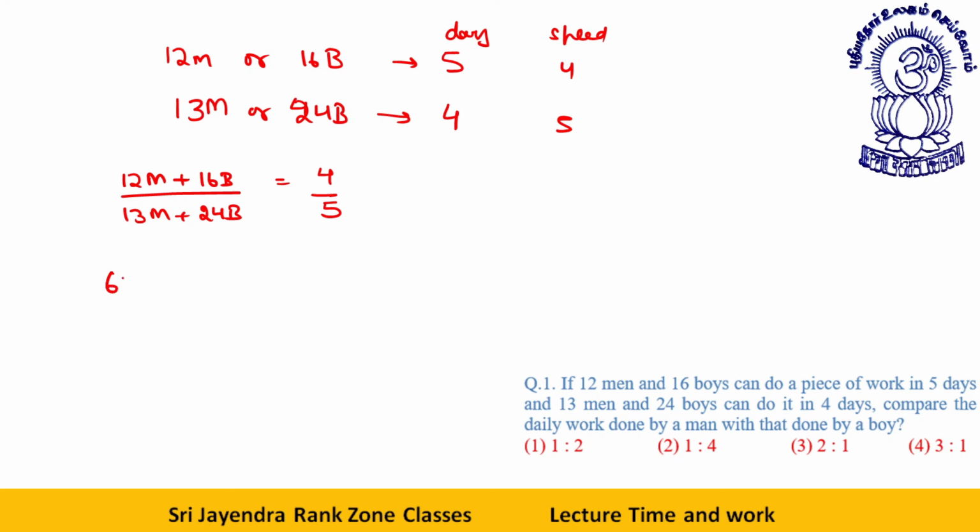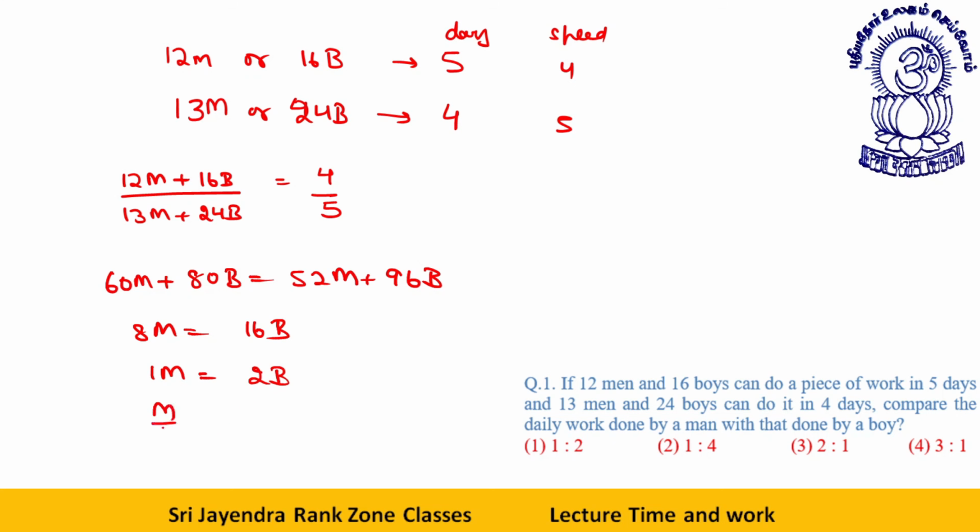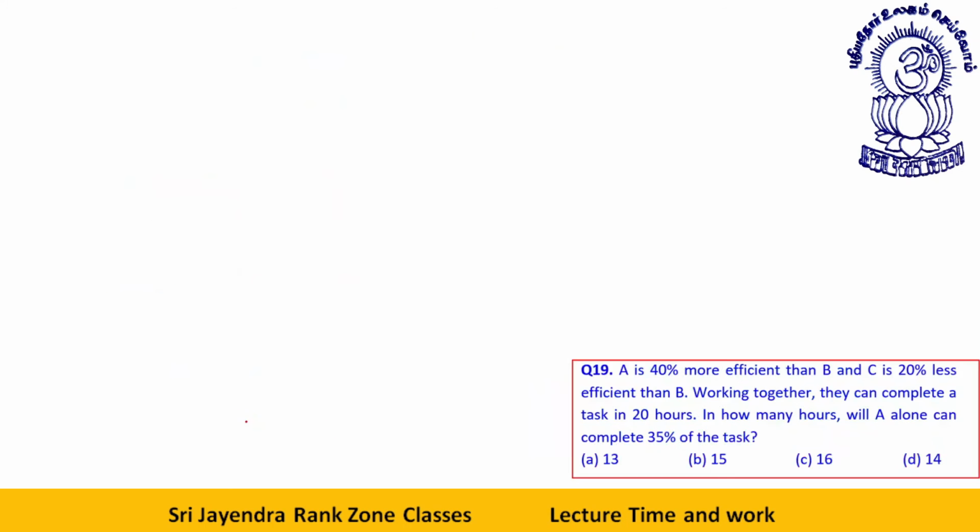So this becomes 60M plus 80B is equal to 52M plus 96B. Or you can say 8M is equal to 16B. One man is equal to two boys. So M by B is equal to 2 is to 1. Work done by a man versus work done by a boy. This is the answer. Okay, dear students, let's take the next one.